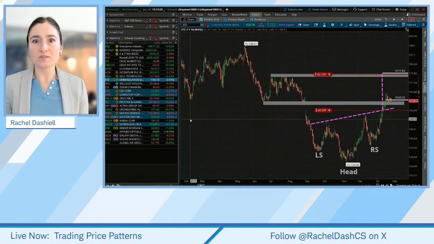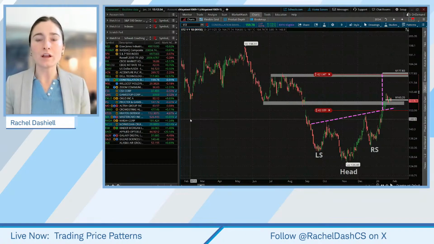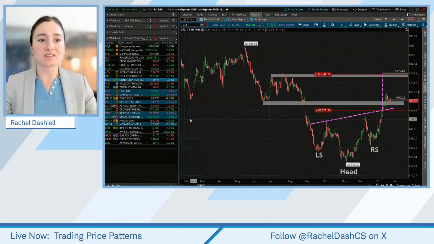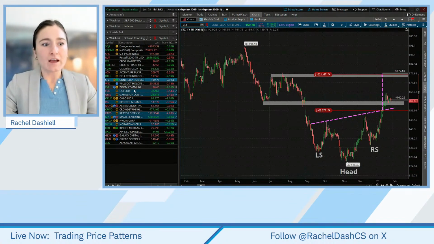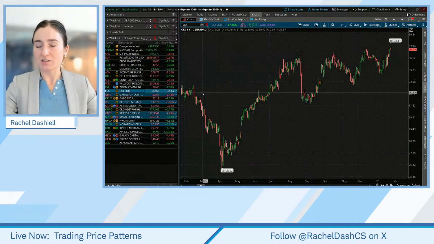because I think that will give you a little bit more tools in your toolbox when you are building those scans and building your watch list. You know about certain things to look for and maybe some different levels that may help with possible positioning and taking a trade. So let's look at CSX here as the first one.